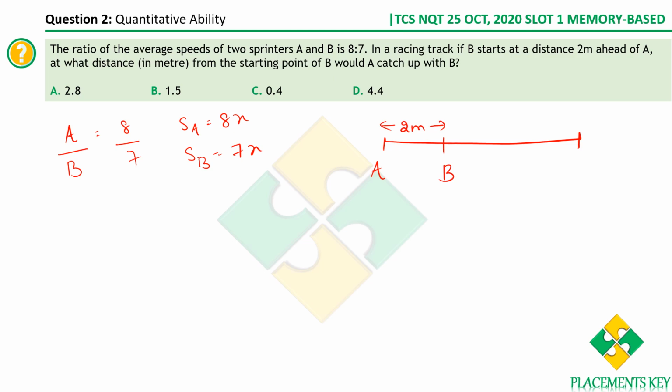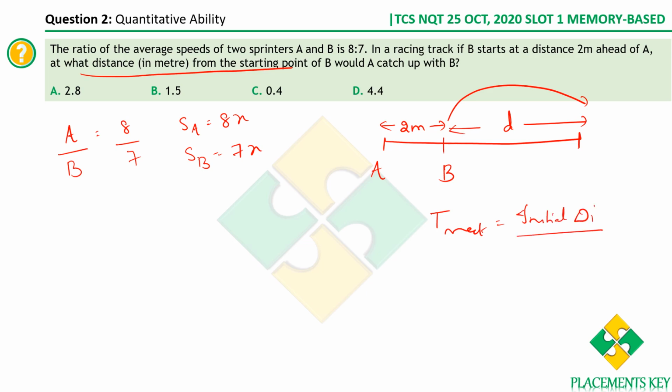Now what are we supposed to find? At what distance from B would A catch up with B? So we are supposed to find this distance. This is a concept of relative speed. We know that time taken to meet is equal to the initial distance divided by the relative speed.